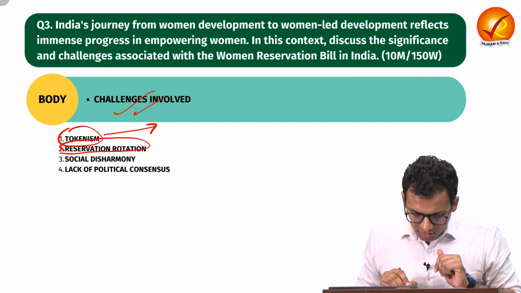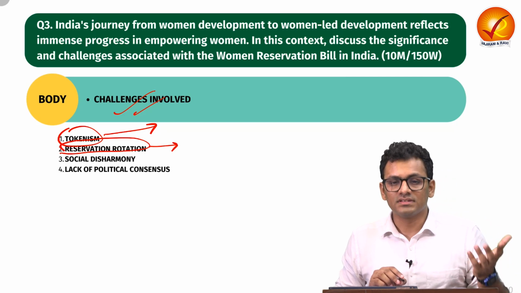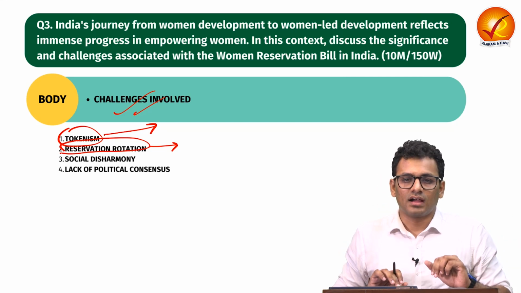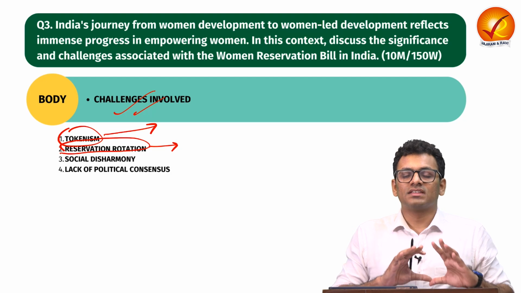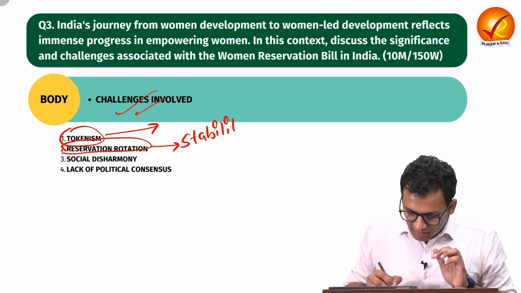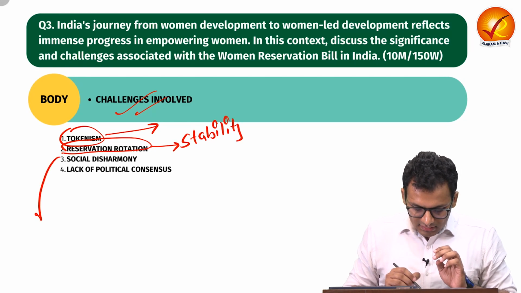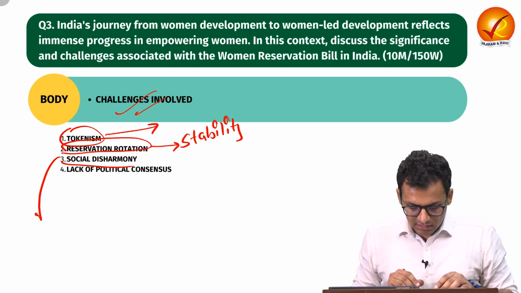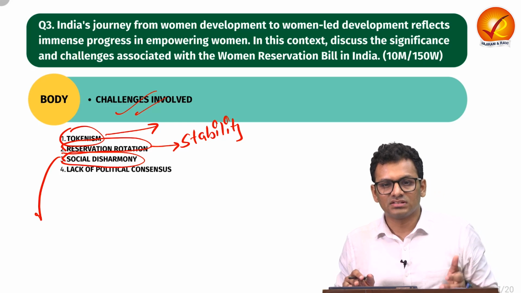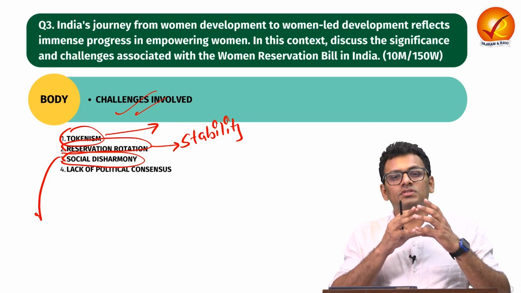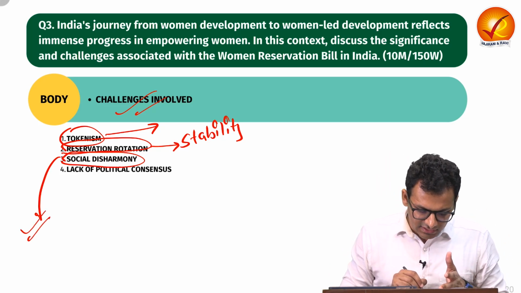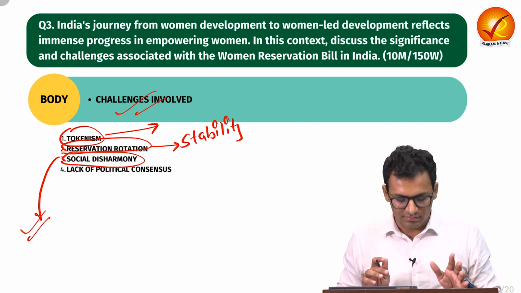Second, reservation rotation. There are various reports which have mentioned that because of reservation rotation, which is a part of the bill, there would be issues with respect to stability. So it will affect stability. Third point is social disharmony. We have seen in India multiple violent riots with respect to demands for reservation. So granting reservation can also open floodgates for other communities to demand reservation. That can definitely impact social cohesion and harmony.